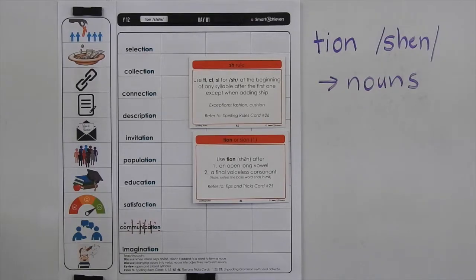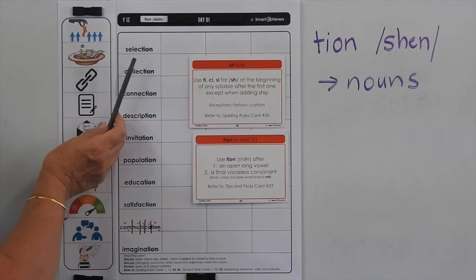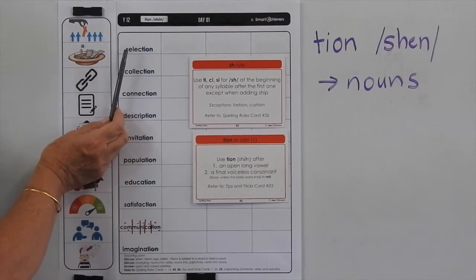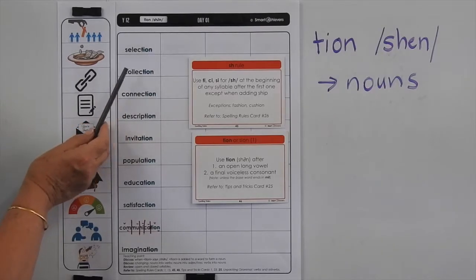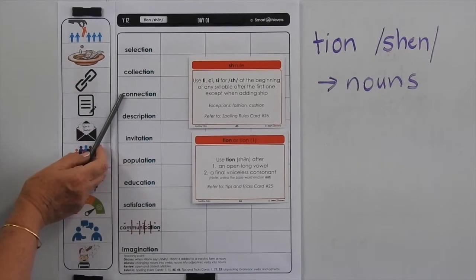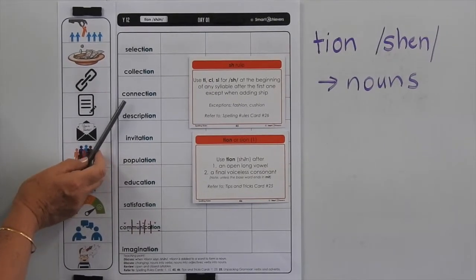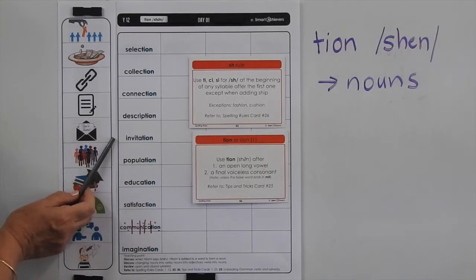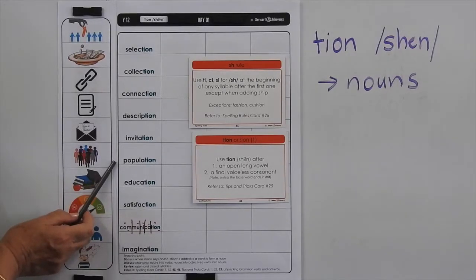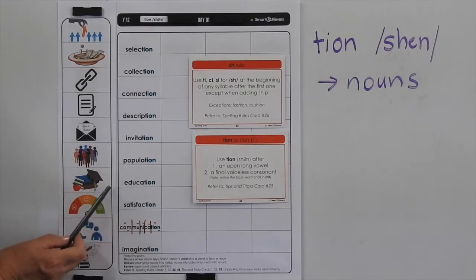Now let's have a look at what each of these words mean. So selection means the action of carefully choosing someone or something as being the best or most suitable. Collection is a set of items kept together. Connection is a link. A description is a spoken or written account of a person, object or event. An invitation is a request for someone's attendance. Population is the number of people living in a particular area.